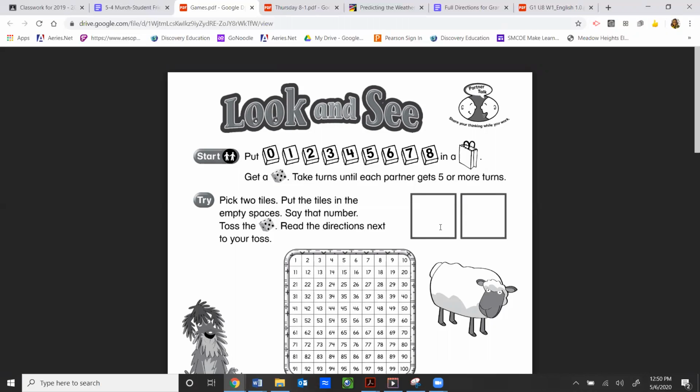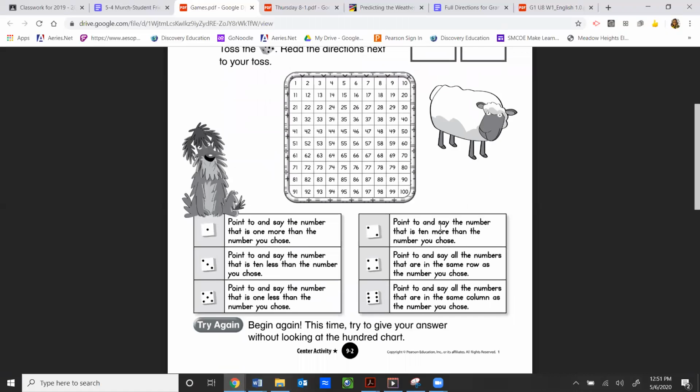Okay, so what you're going to do is you're going to make a pile of your cards, mix them up, 0 to 8, and then you're going to pick 2 of them. You're going to put them next to each other in any order, and then you're going to say that number. So if I draw the numbers 5 and 3 and I put them next to each other to make 53, I have to say 53. Then I'm going to roll my dice, and then whatever number I get on my dice, I have to pick one of these options below.